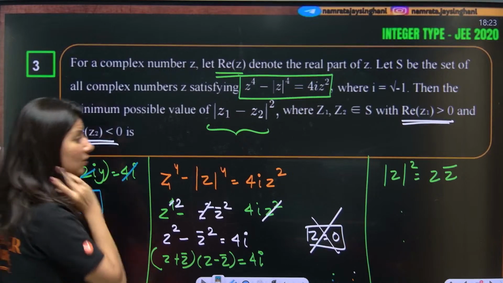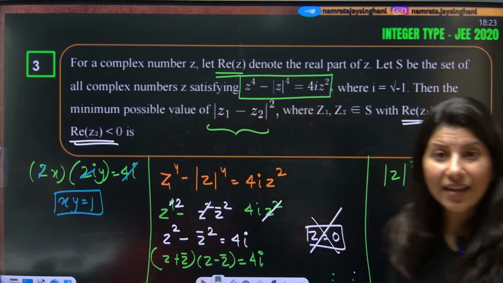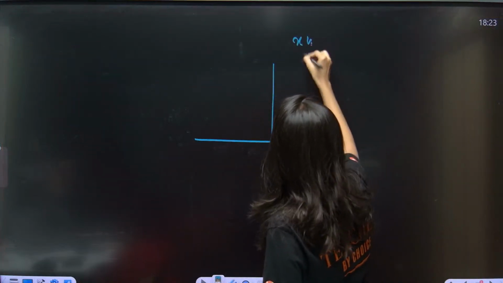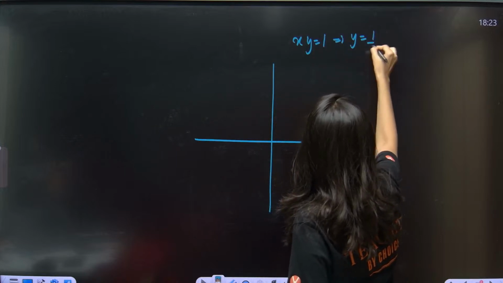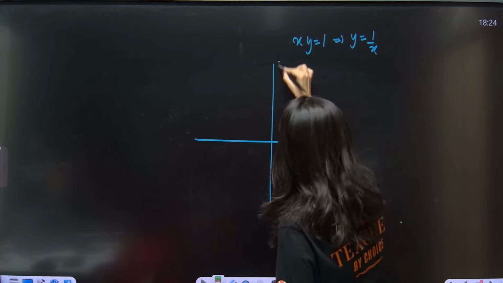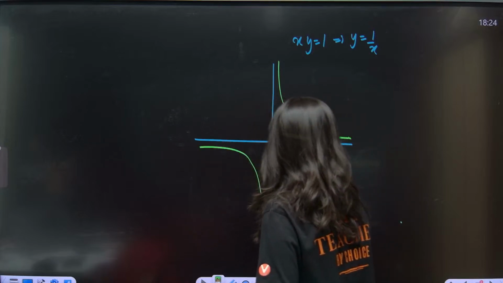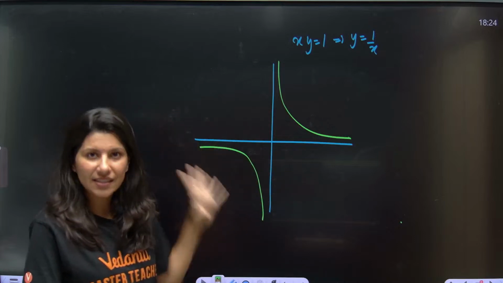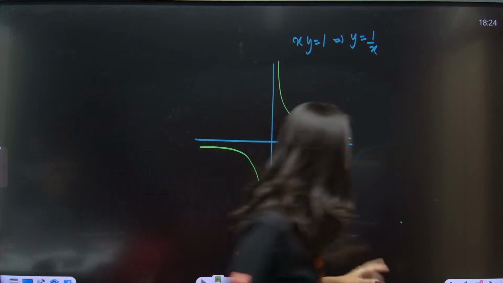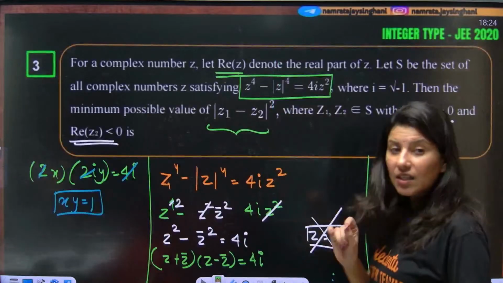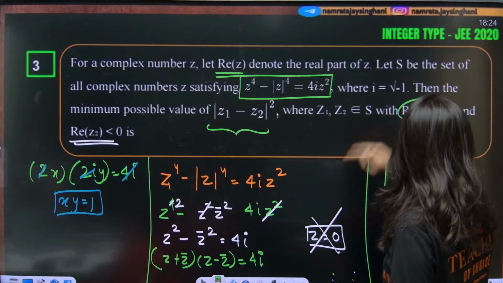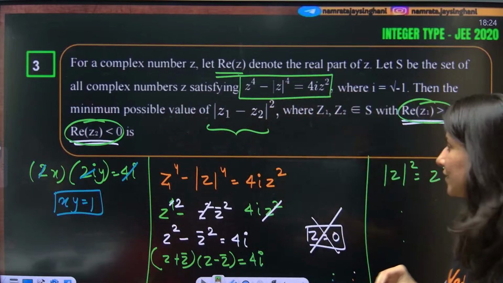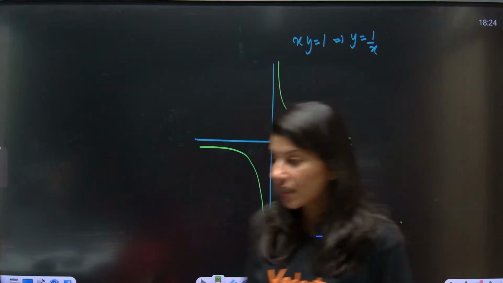Now xy equals 1 has a graph. It's a standard rectangular hyperbola. So if I plot xy equals 1, actually it is y equals 1 by x, so it will look like this. From here, you've got infinite complex numbers z1 and z2. So z1 and z2 will lie on the green curve. But here, real part of z1 is greater than 0 and real part of z2 is less than 0.